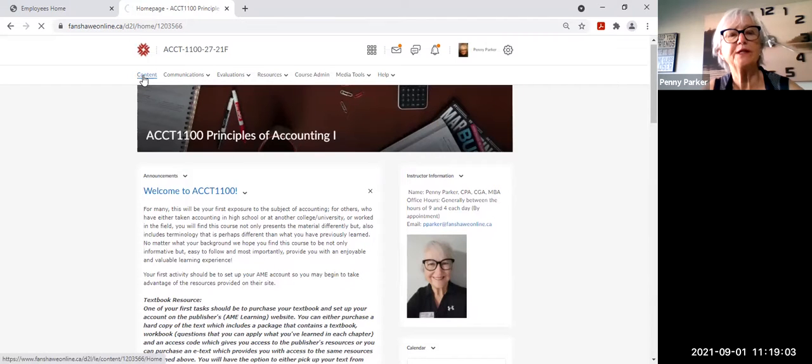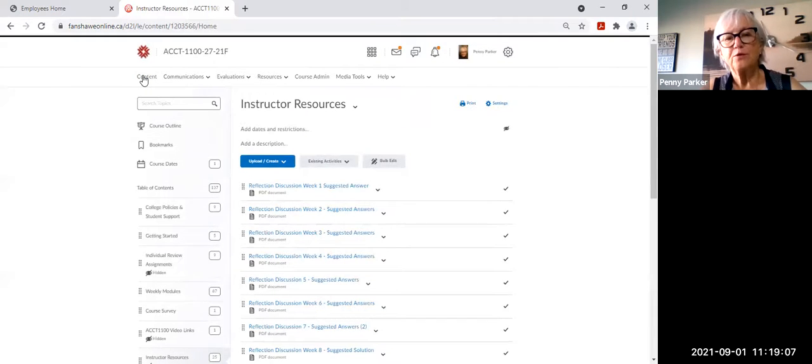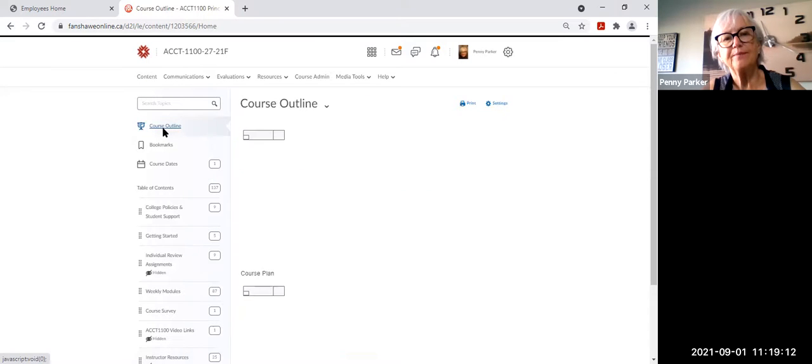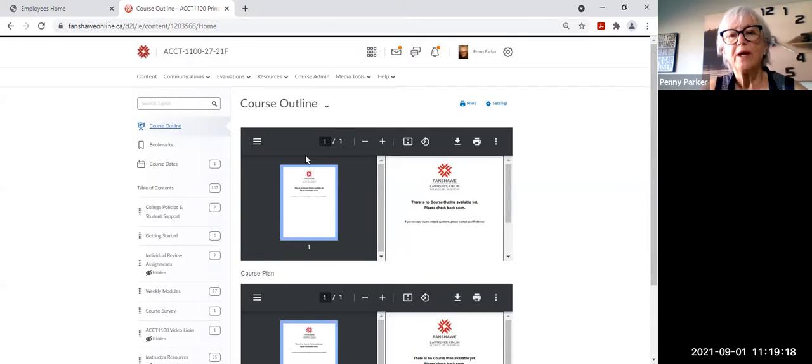So let's begin by going to the content section. The first thing that I always go through with my students is the course outline. This document is our contract, the college's contract with you. So by the time you sign into this, you'll see that the course outline will be here. They just haven't been uploaded yet, but it will be here.